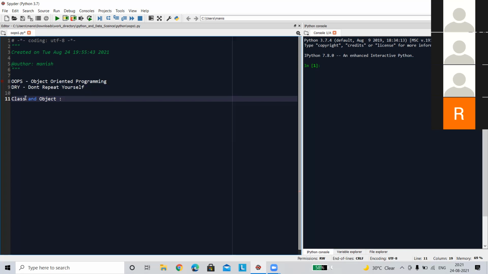So what is an object? I told you briefly. Let's first start with class. The simple definition of a class is that it's a blueprint of the object. Now I have one question for all of you. You all know about the blueprint, and you also know about the design. Now, what is the difference between a blueprint and a design?